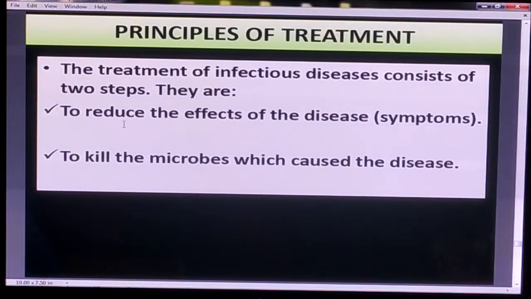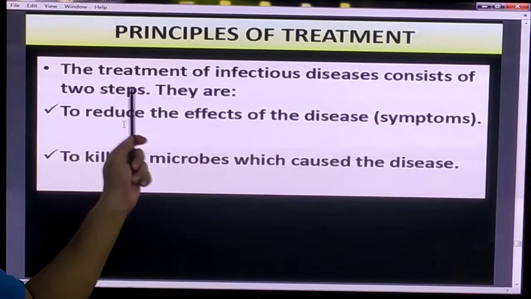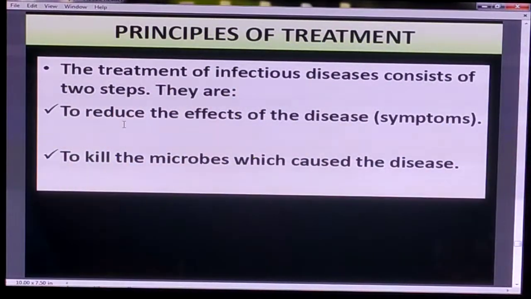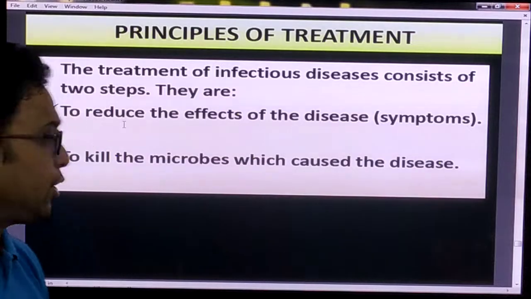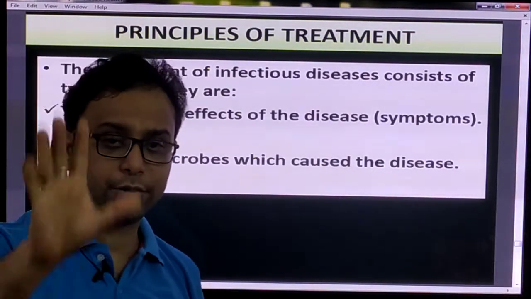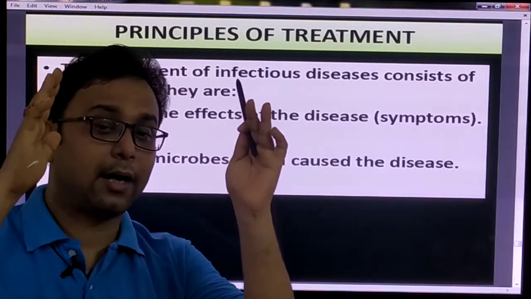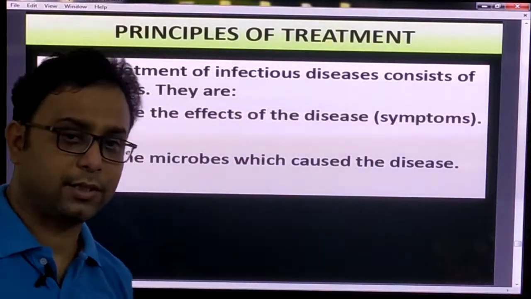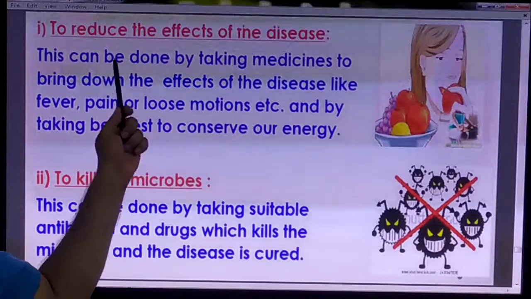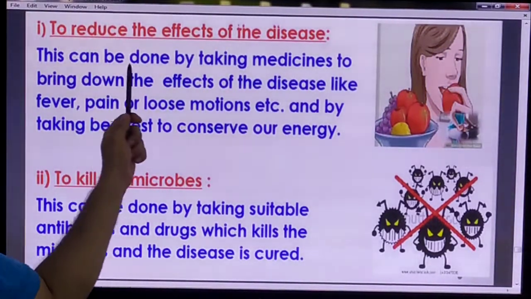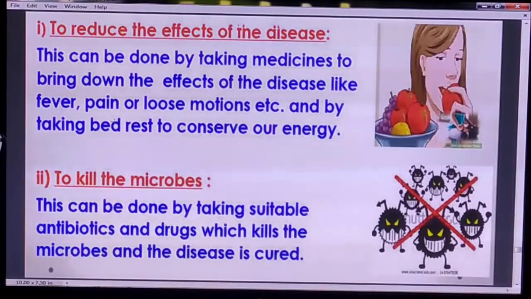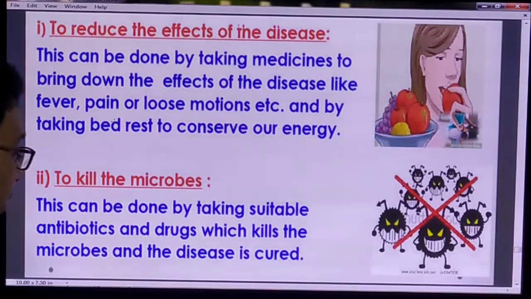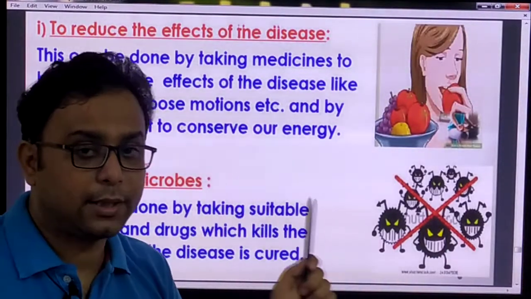Now, the principle of treatment. What are the different treatments? The treatment of infectious disease has two steps. Number one, to reduce the effect of the disease, that means the symptoms must be reduced. Number two, to kill the microbes which cause the disease. To reduce the effect, you take medicines to bring down the effect of the disease. To kill the microbes, you must take suitable antibiotics or drugs which kill that particular type of microbe.